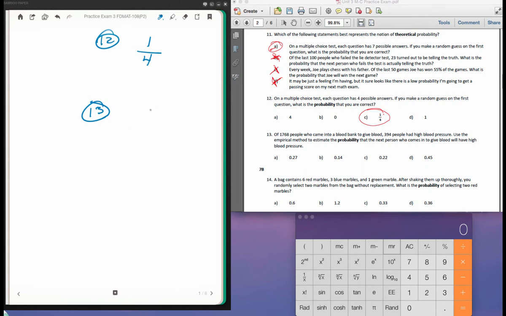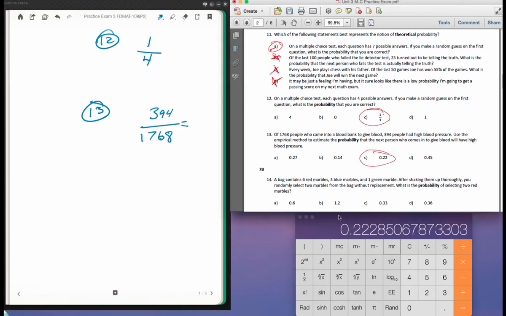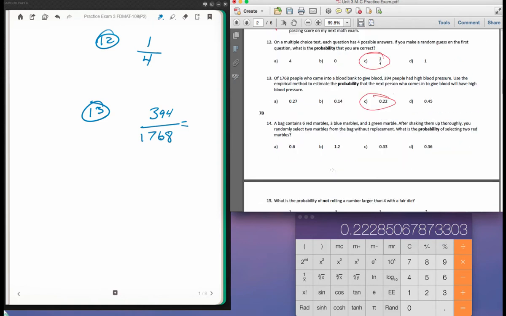Usually of those who come in, 394 out of 1768 got high blood pressure, and so most likely, if it follows the same empirical method style, I can just do that calculation. And so it's roughly 22%, or 0.22, is the likelihood that the next person will have high blood pressure. All right, let's read the next question, number 14.